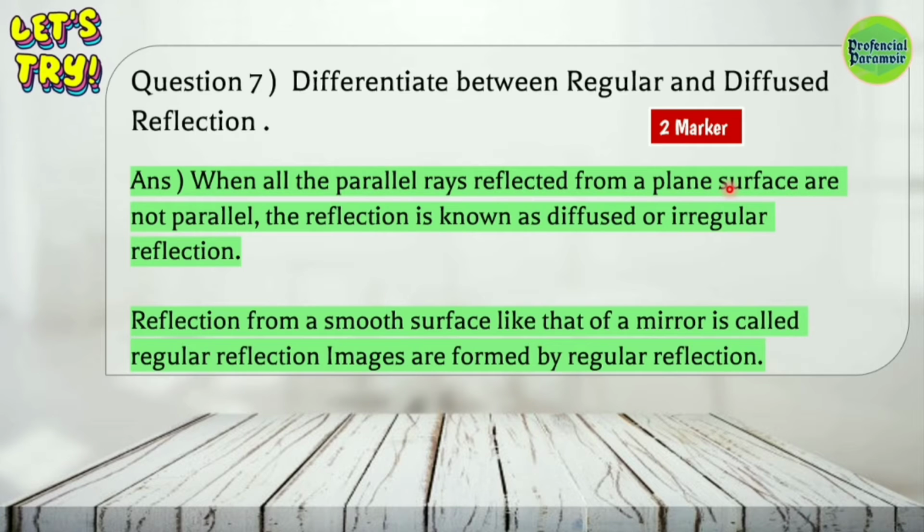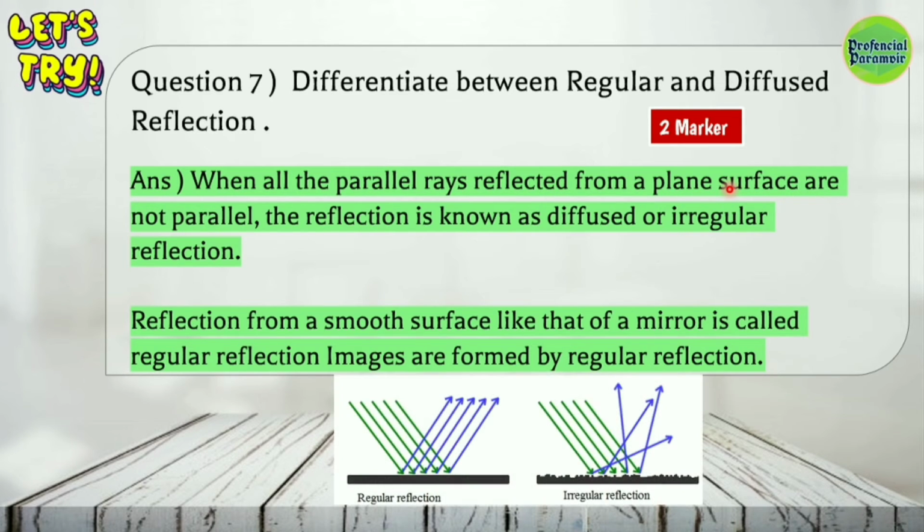Regular reflection is the reflection from a smooth surface like a mirror. Guys, diffuse reflection happens on rough surfaces. In regular reflection, the reflection happens on polished surfaces.